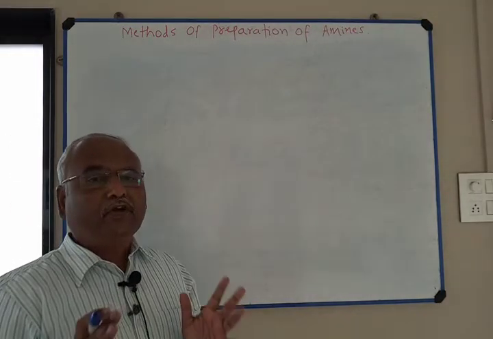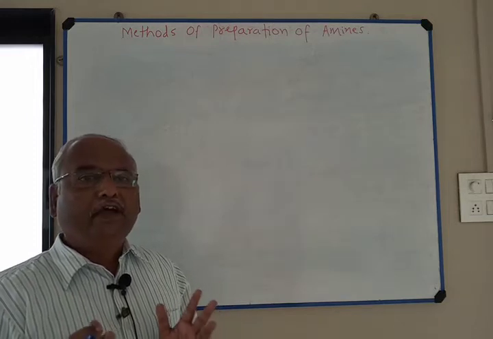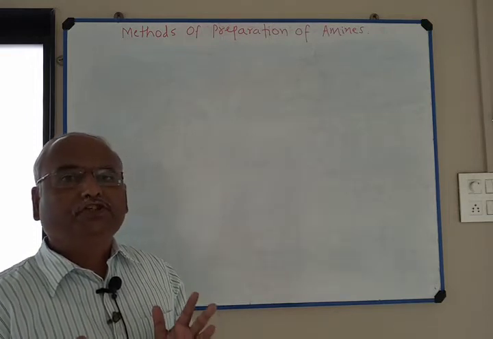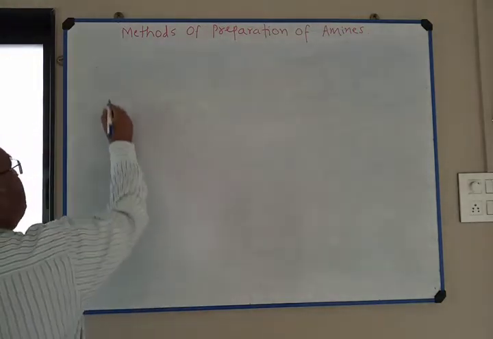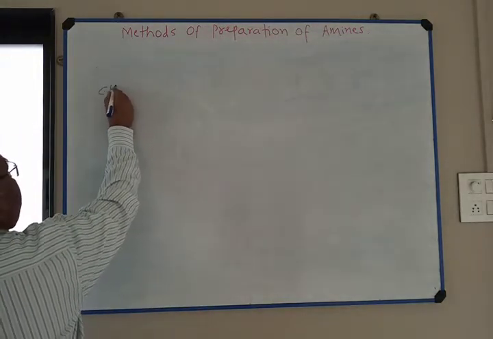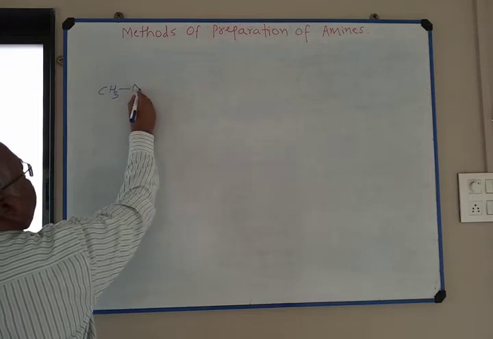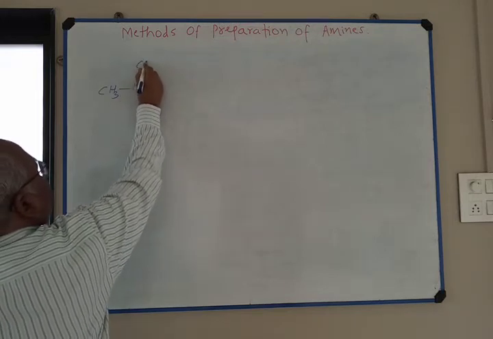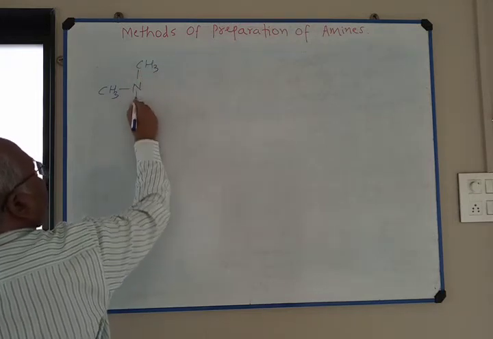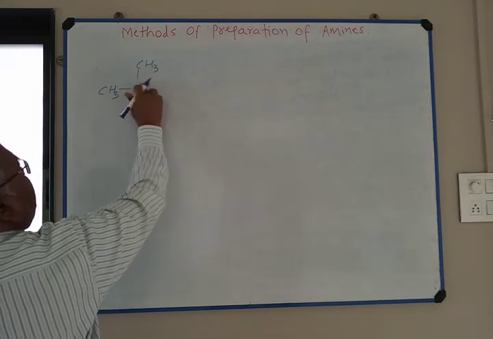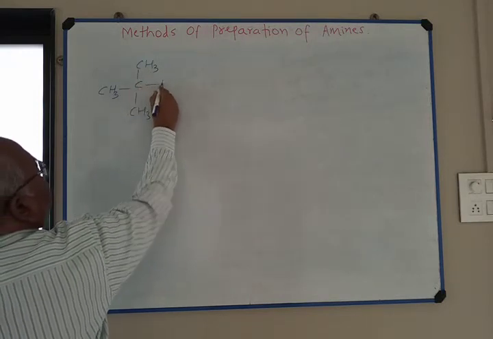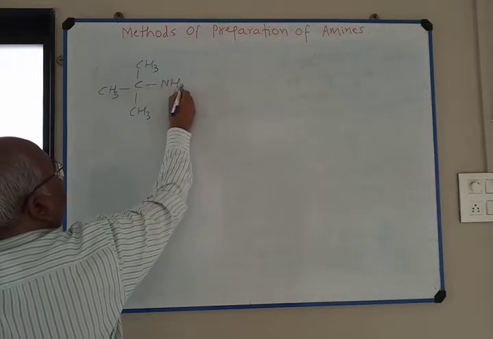I am going to explain ammonolysis of tertiary butyl amine. I take here (CH3)3C-NH2.